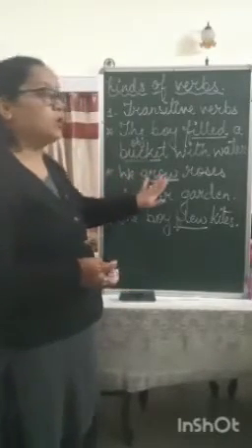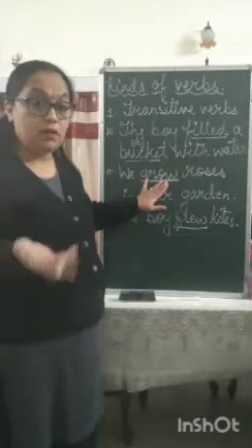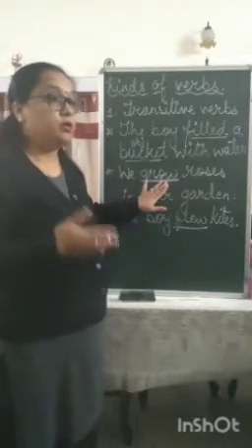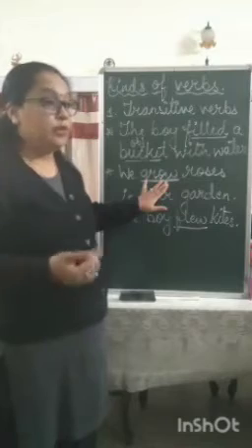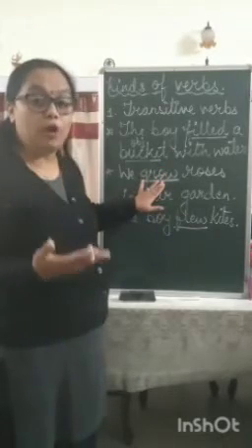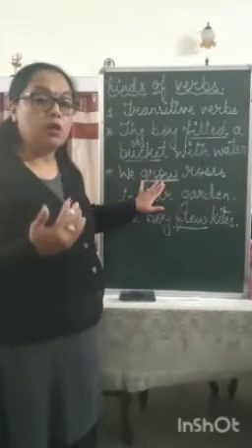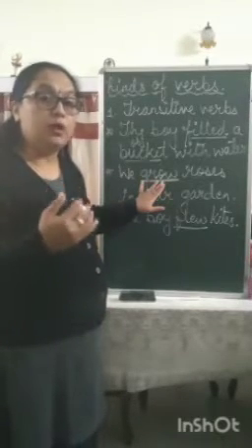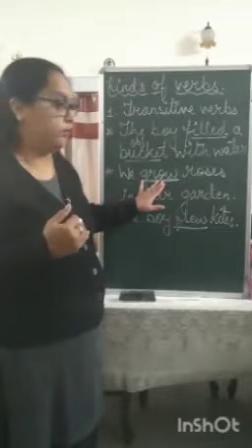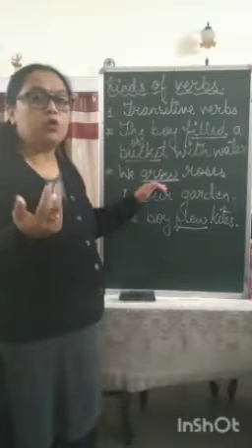Similarly, we grow. If we say we grow, we grow what? We grow vegetables, we grow crops, we grow what? So when a verb requires an object to complete its sense, those verbs are called transitive verbs. If we say we grow, then obviously some person will say, what do you grow?